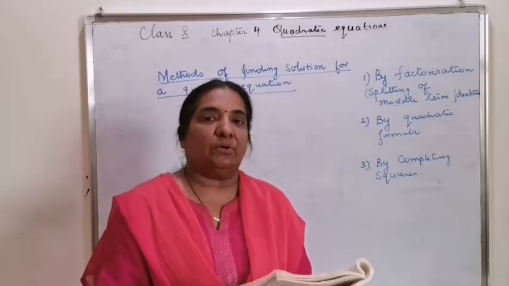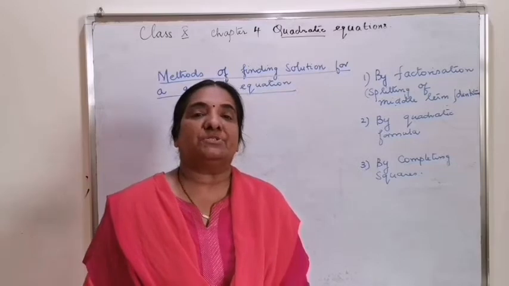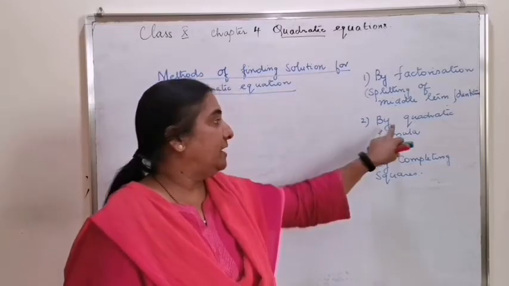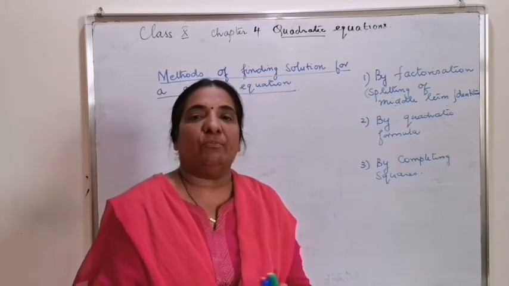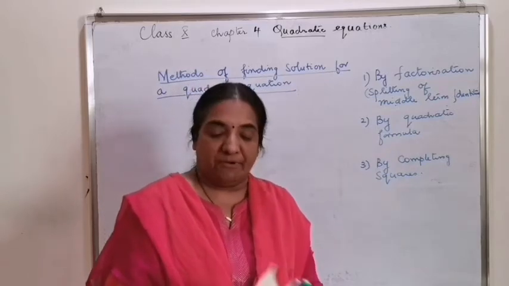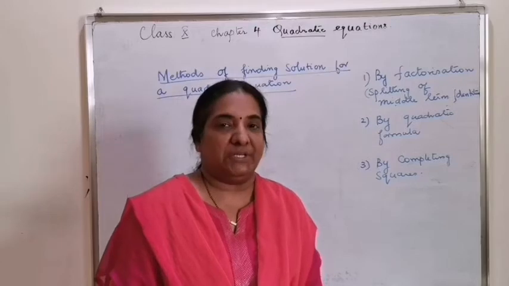You can do it on your own. The word problems together we will be doing using quadratic formula, as that is the very common method which can be followed by every student.